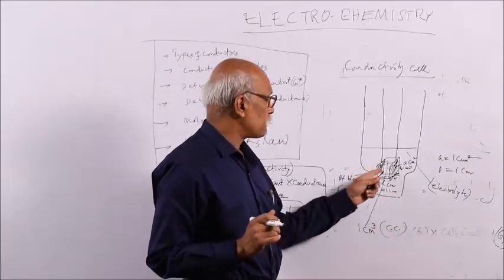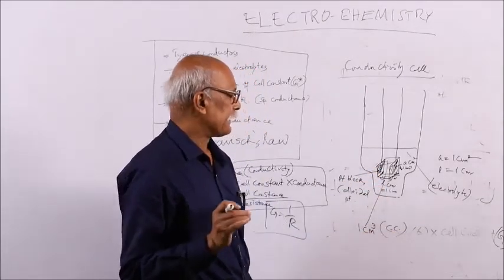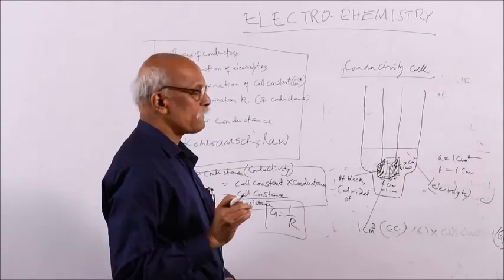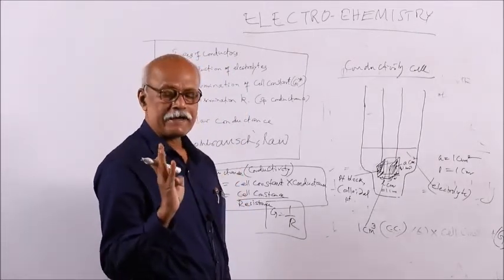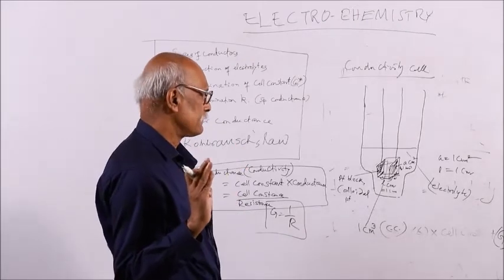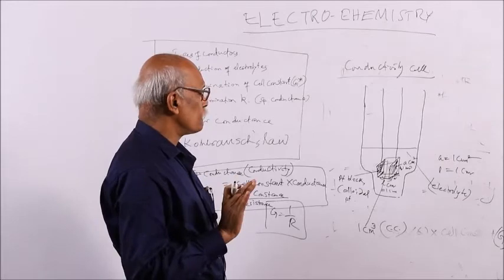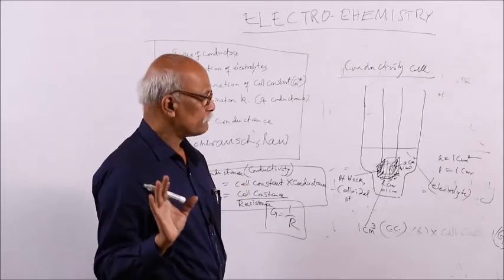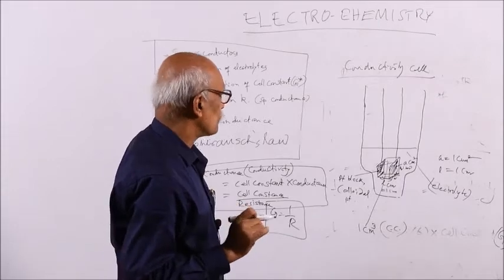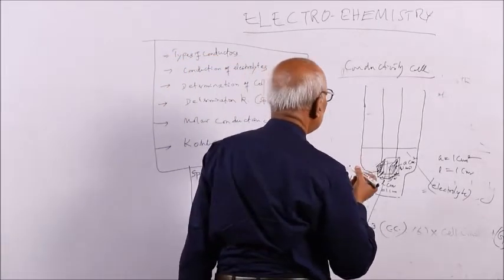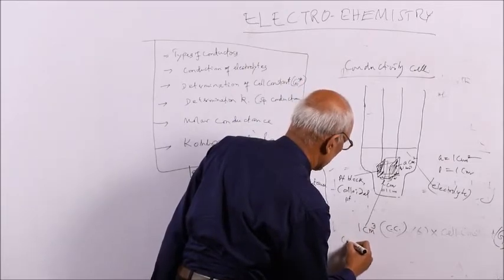So the conducting power of all the ions present in 1 cc at a given temperature is called specific conductance, or conductivity, when you specify area, length and solution volume like this.